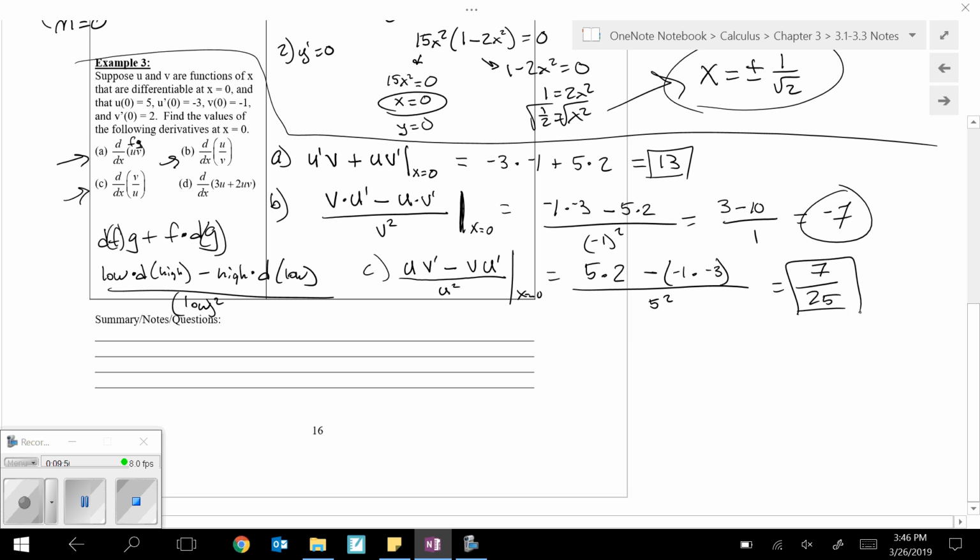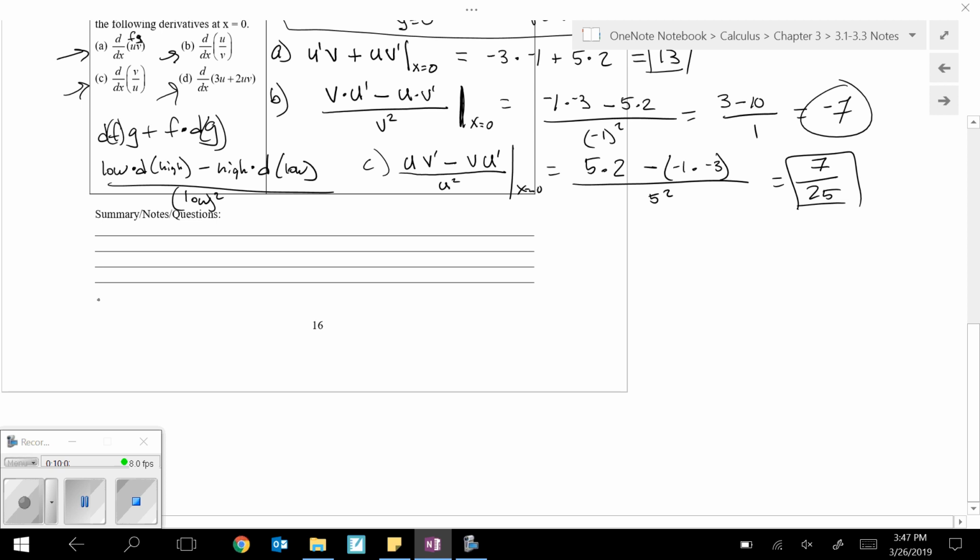Okay, finally, for this last one, oof, I ran out of space. Sorry, guys. Here, we'll just squeeze it down at the bottom. We've got an easy one, and then we've got a product rule. So remember, the constant multiple rule is the 3 just comes along for the ride, and then you take the derivative of the function u. So the first part's already done, easy. For the second part, we have a product rule. I suggest you think of this as being 2 parentheses u times v. That way, it's just easier when you're taking the derivative. Just put a big old set of parentheses around your work with the product rule.